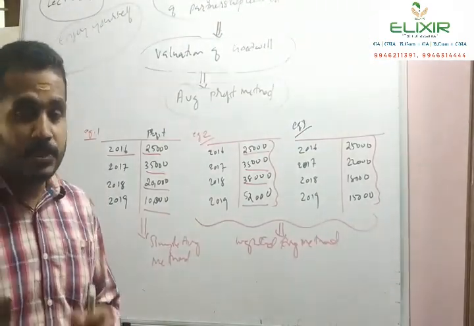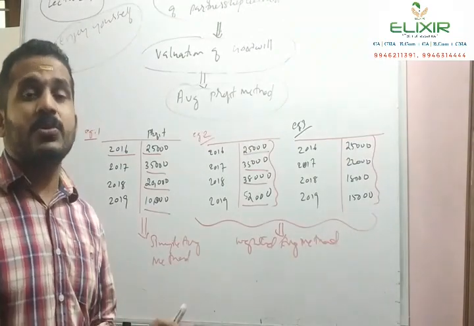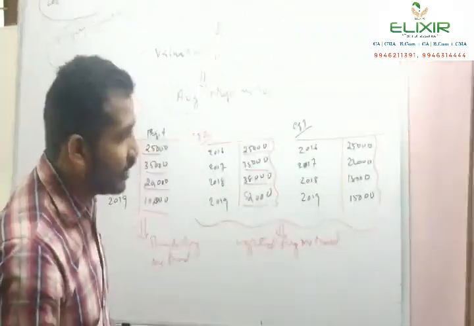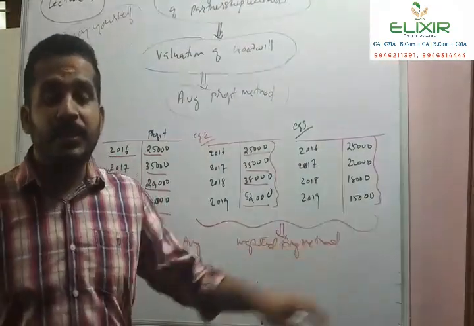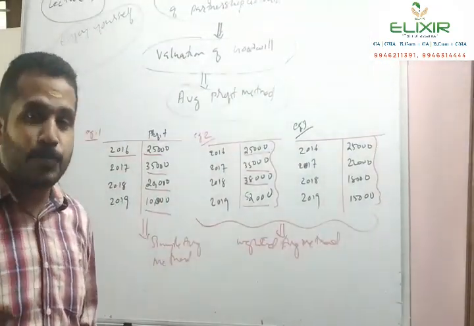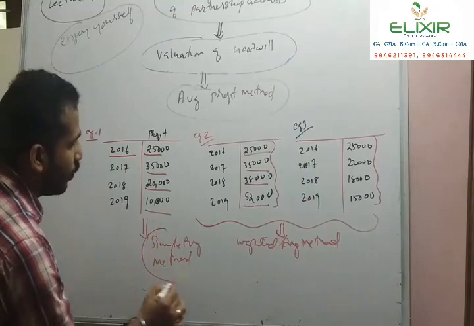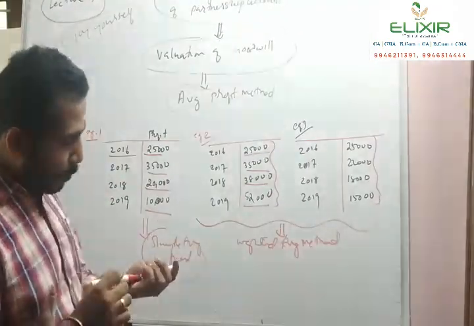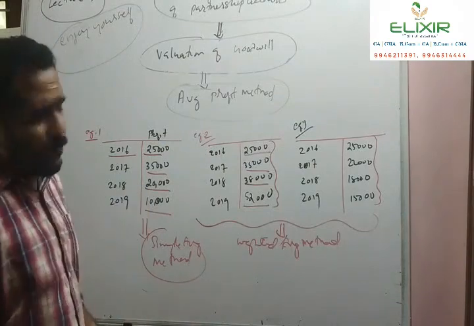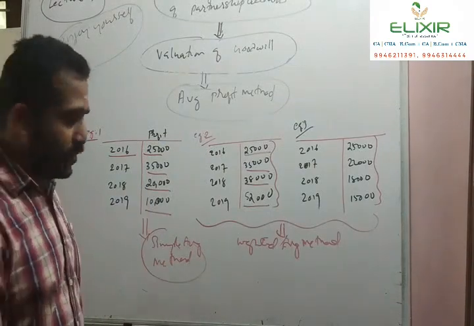So students, please note down. If the profit either shows an increasing or decreasing trend in n number of years, then we will apply the weighted average method for the calculation of the average profit. Otherwise, we simply follow the simple average method. So let us compute the average profit under both these methods.